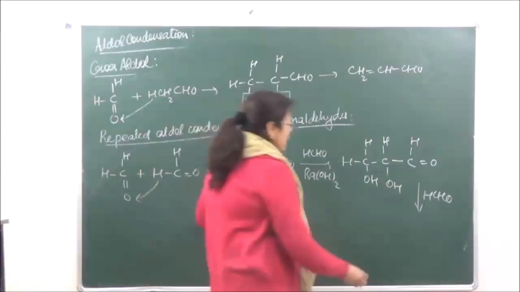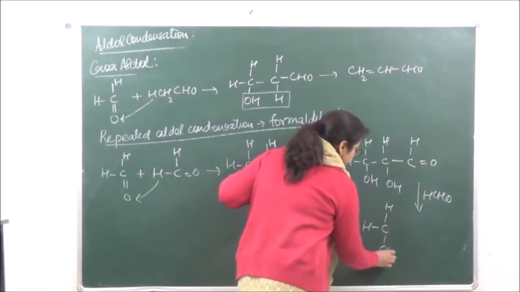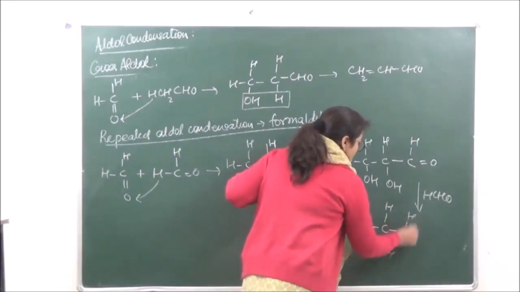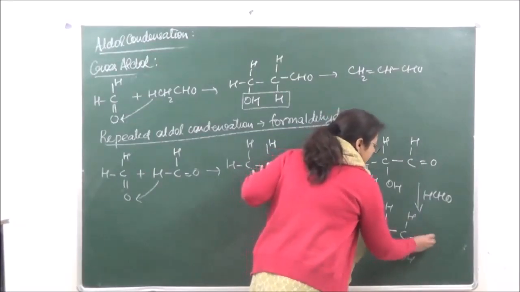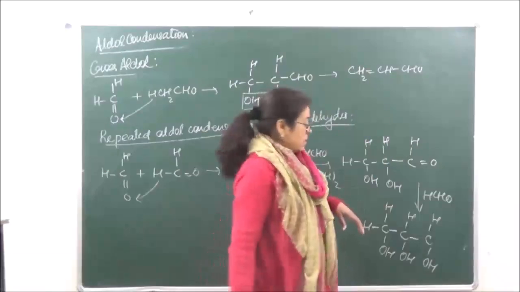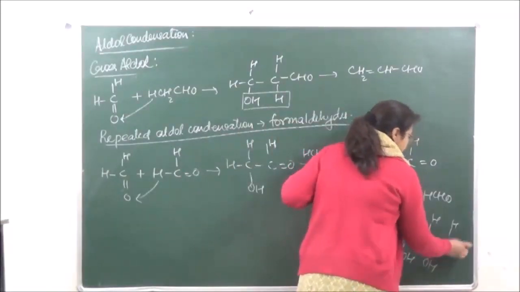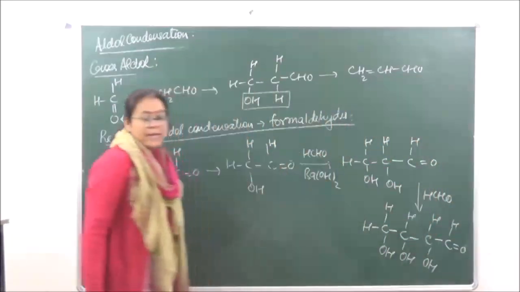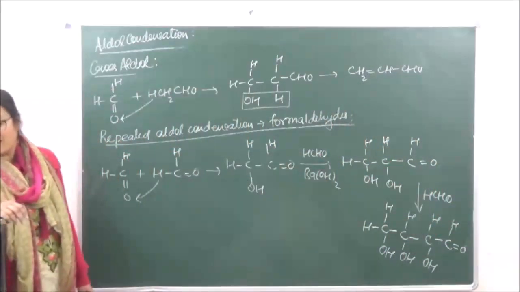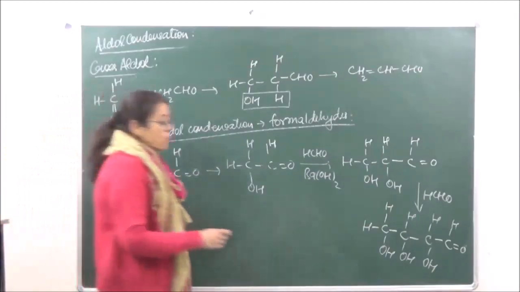This is going to give us HCH. So repeated condensation can take place in case of formaldehyde. Right? So this is going to form a kind of polymer which is known as formose.